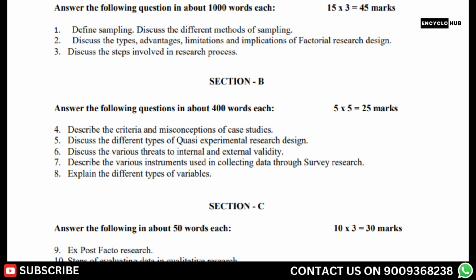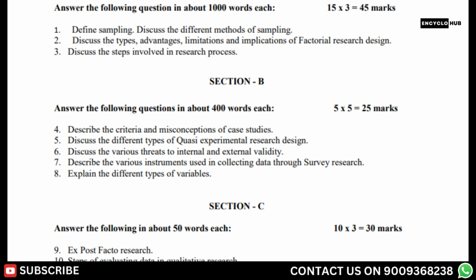Now question. Answer the following question in about 1,000 words each. 15 times 3 is equal to 45 marks. 5. Discuss the different types of quasi-experimental research design. 6. Discuss the various threats to internal and external validity. 7. Describe the various instruments used in collecting data through survey research. 8. Explain the different types of variables.